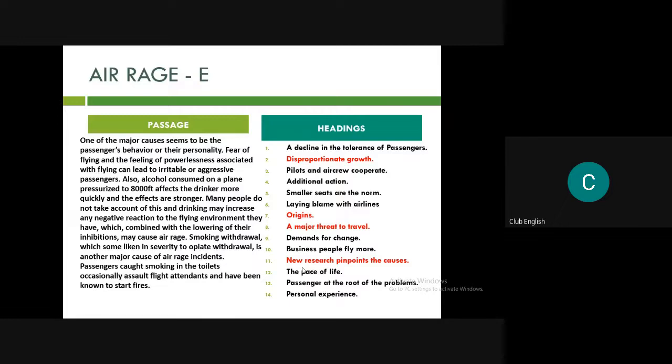Okay, anybody? Passenger at the root of problems, the 12th, 13th one. Yes, that's the correct answer. 13. Passenger at the root of the problem, because one of the major causes seems to be passengers' behavior or their personality. Fear of flying with the feeling of powerlessness associated with flying leads to irritable or aggressive passengers. We are talking about passengers. That's right. Okay, in the first two, you'll be getting it.